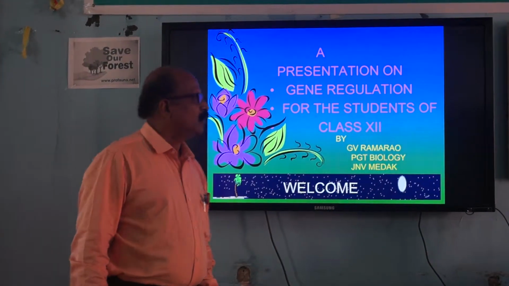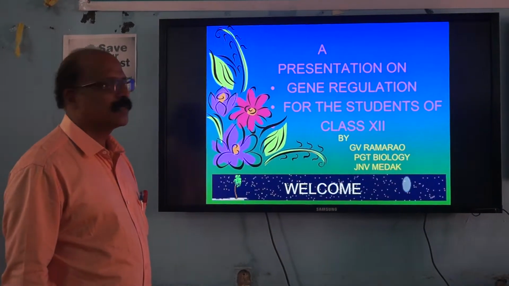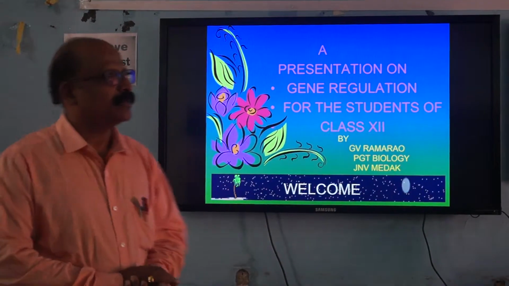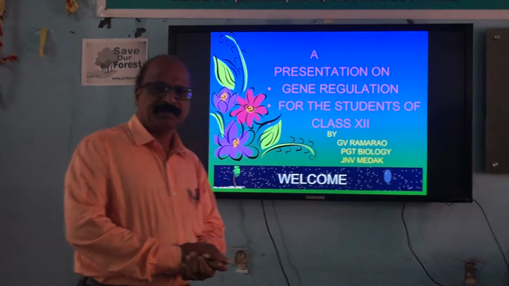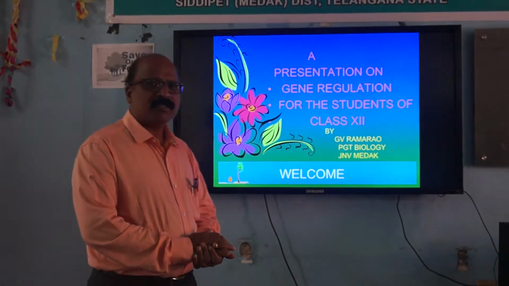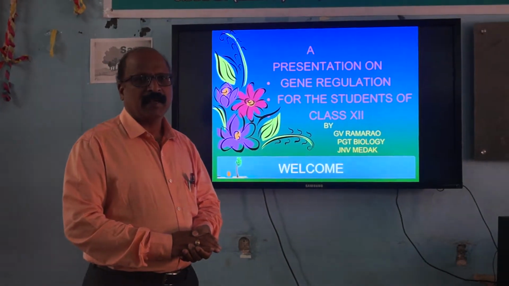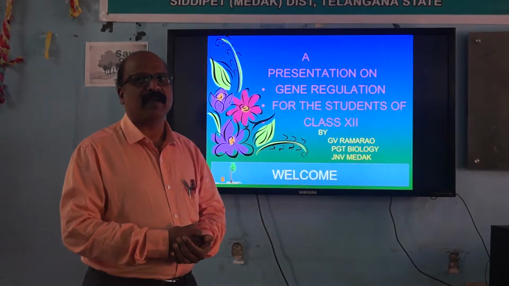Today we are going to discuss gene regulation, how the genes are regulated. As you know very well, we have millions of cells in our body, and each cell has a complete set of genes, and all these genes may not express at a particular point of time.